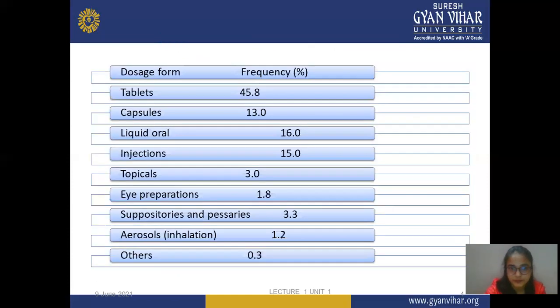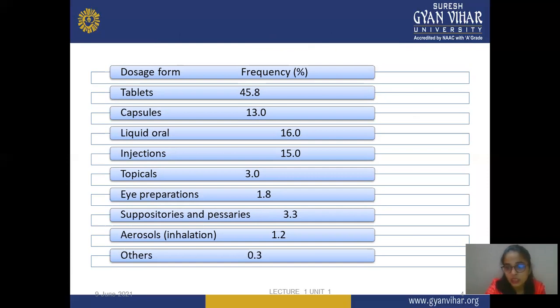Next is how much of each dosage form is available in the market. Tablets are majorly available, at 45.8%. Next is capsule, available at 13%. Next is liquid oral, at 16%. Injections are 15%, injection meaning parenteral formulation.